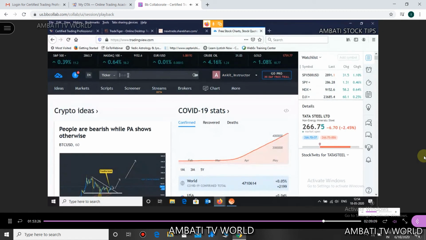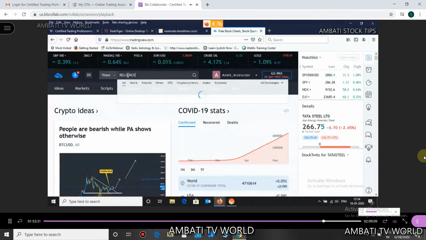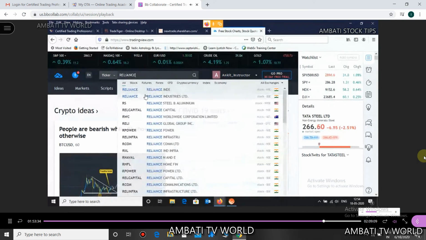Now everyone can see the ticker here. In the ticker, let's add Reliance. As soon as you type Reliance, the first one you get is Reliance Industries, and see here it's written stock NSE.